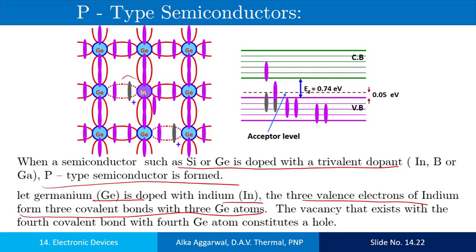The vacancy that exists in the 4th covalent bond is a hole. As there is a vacancy, there is an energy level which accepts an electron. This is the acceptor level and it is slightly above the valence band, and this energy gap is very small.